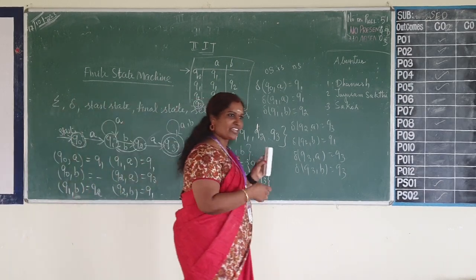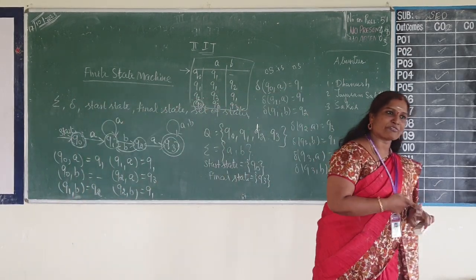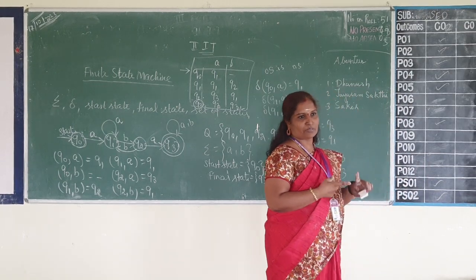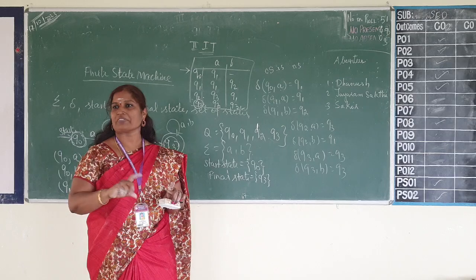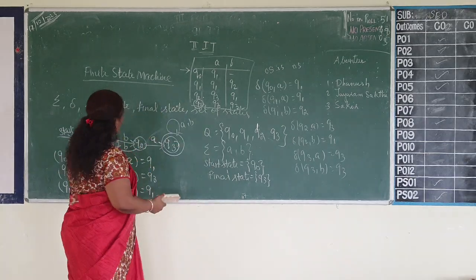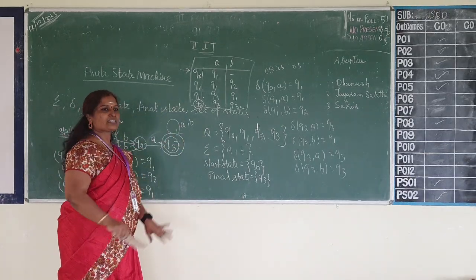So whatever we discussed now, you need to write the definition, you need to talk about the input symbols, states, and take one example, draw a finite automaton, and list out all these states and the transition table.